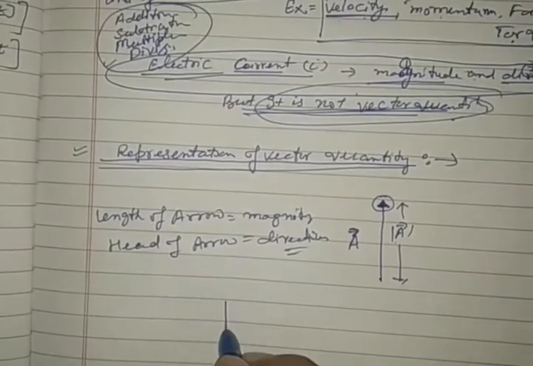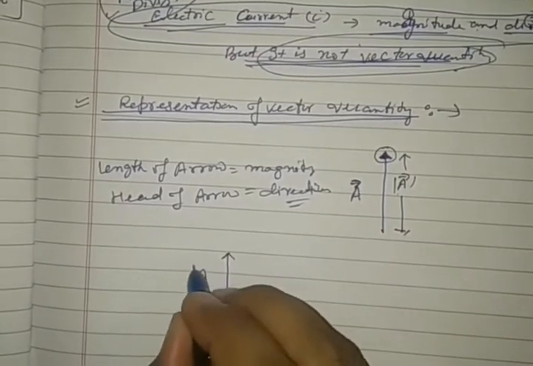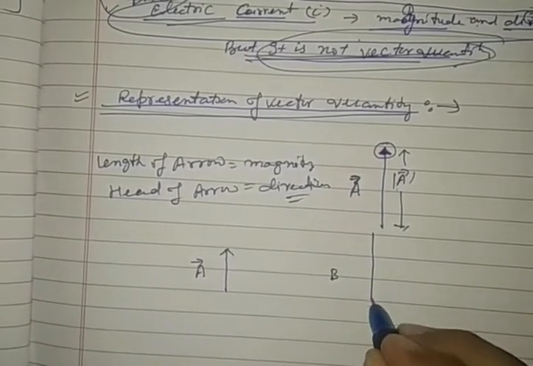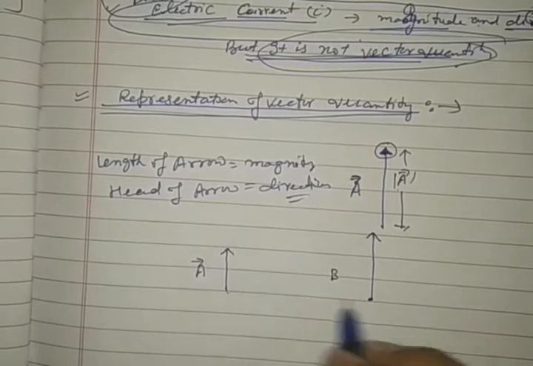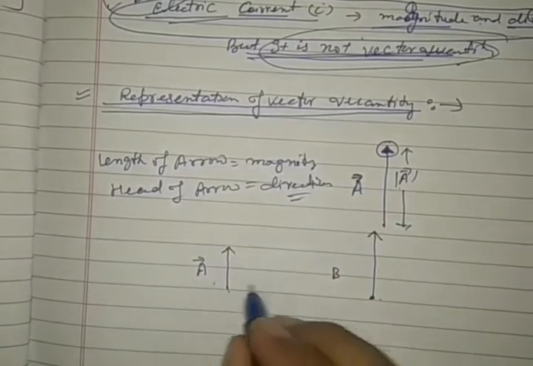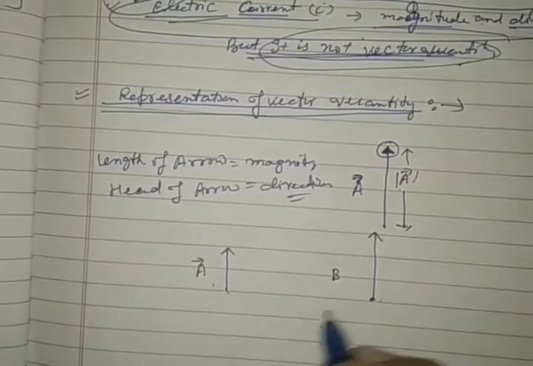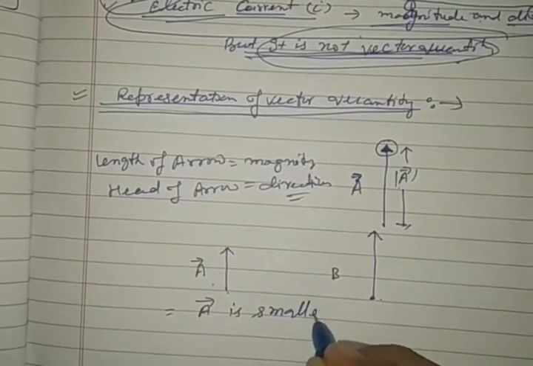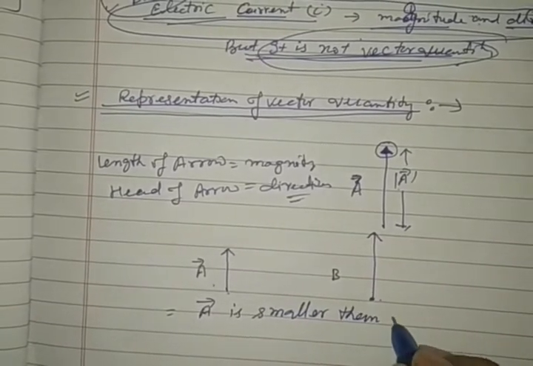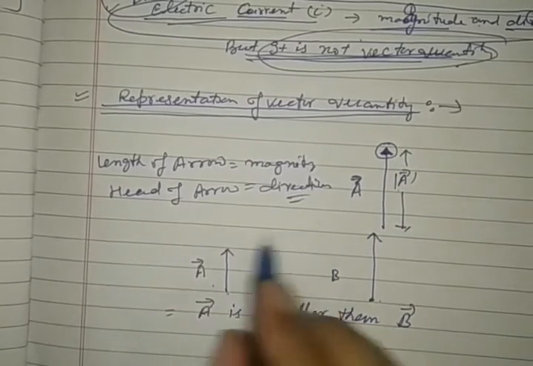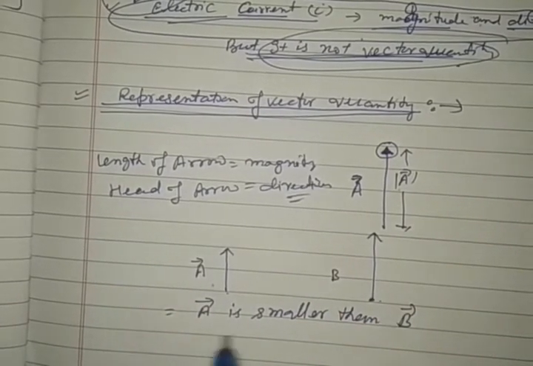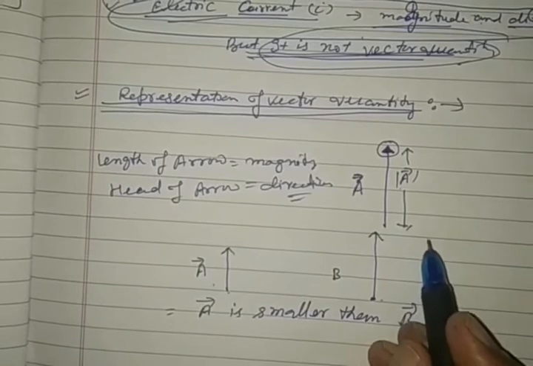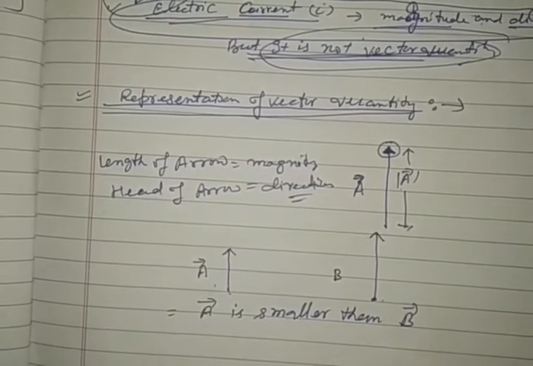If we draw two vectors here, vector A represented by this symbol and vector B by this symbol, see, both vectors are in the same direction, but A has a smaller length than B, so we can say that vector A is smaller than vector B. See carefully, the comparison here is between the two vectors A and B, in which the directions are the same, but the magnitudes are different.